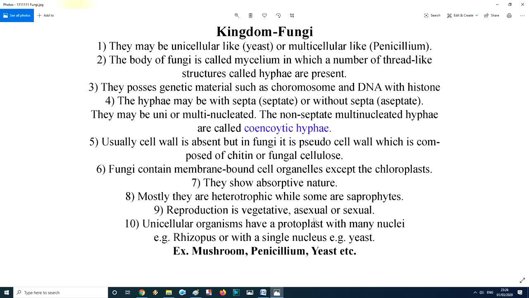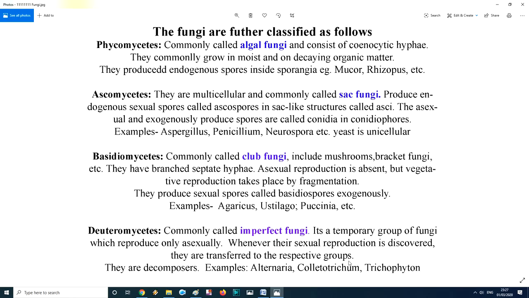Reproduction is vegetative, asexual and sexual. It's a very common character. They may be unicellular organisms which have a protoplasm with many nuclei, for example Rhizopus, or with a single nucleus, maybe the yeast. Examples of kingdom fungi are mushroom, Penicillium, yeast, etc. Moving towards the types of fungi.